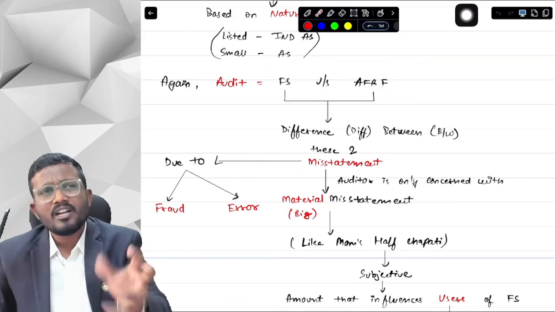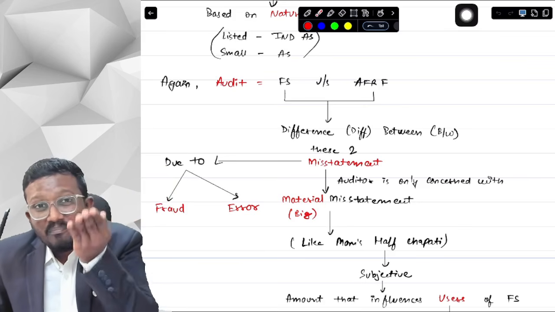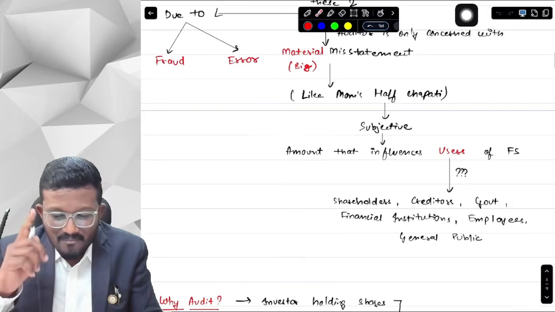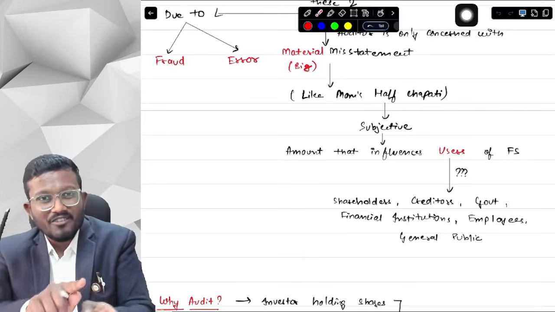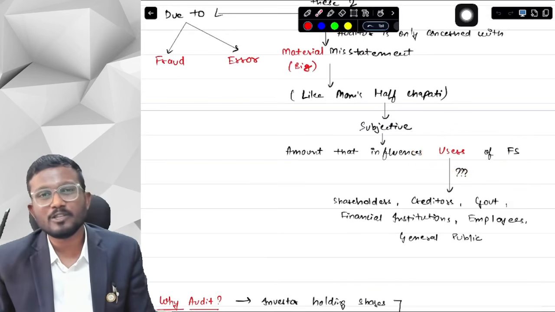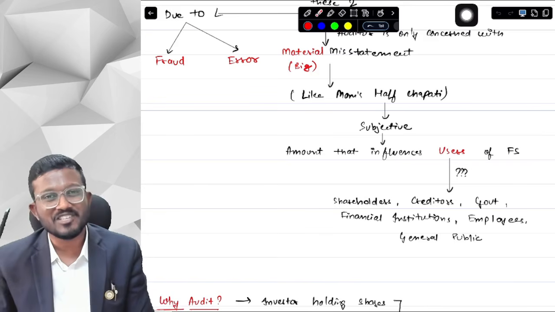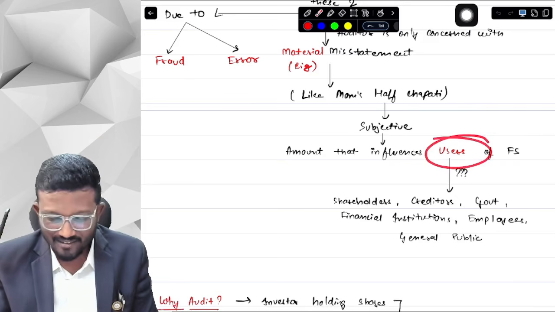But how, as an auditor, will we decide whether a misstatement is big or small? That is on the basis of a metric. What is that metric, sir? A metric which emanates from users of financial statements. Now, who are the users of financial statements? The ones who use the financial statements for their purposes. Wow, sir, what a definition. The examples I will give you.